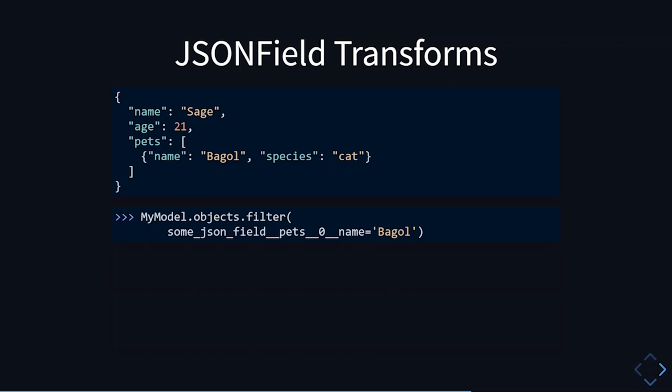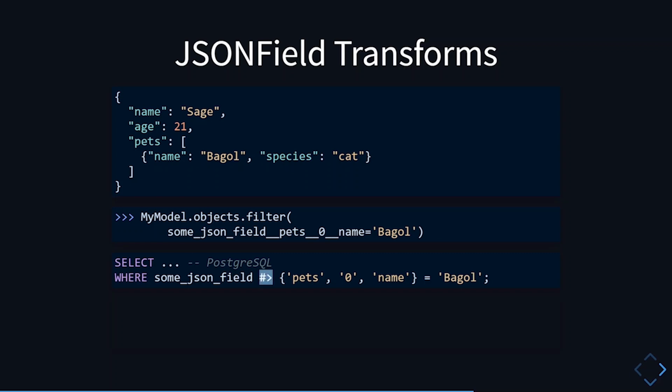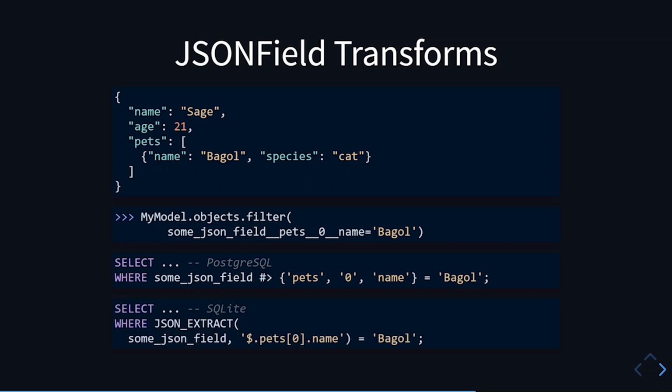And it works the same way as the previous one, but on Postgres, instead of using the arrow operator, you replace the dash with hash. And then the right-hand side of the extraction operator would be an array of keys or indexes that compose the path that you want to extract. Whereas on SQLite, you just specify the path in the second argument. This is the JSON path notation. The $ sign stands for the root of the JSON document, and dot means that you access the key. And accessing arrays works pretty much the same way as we know.